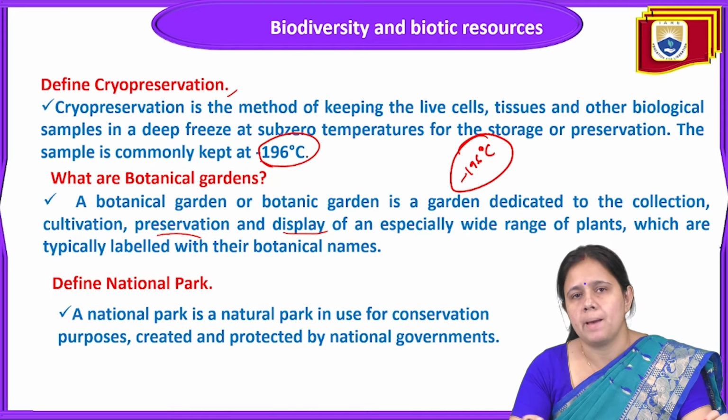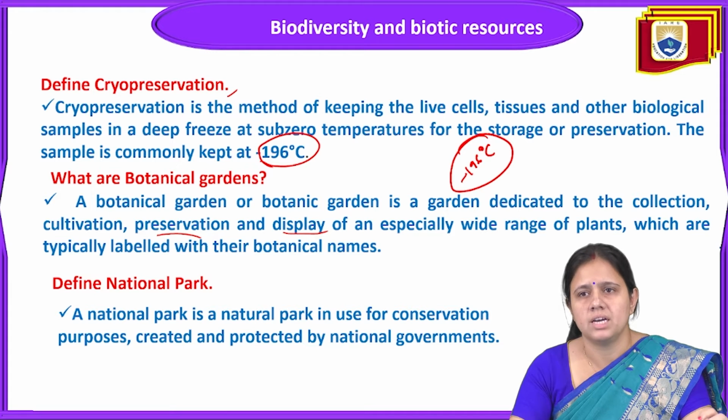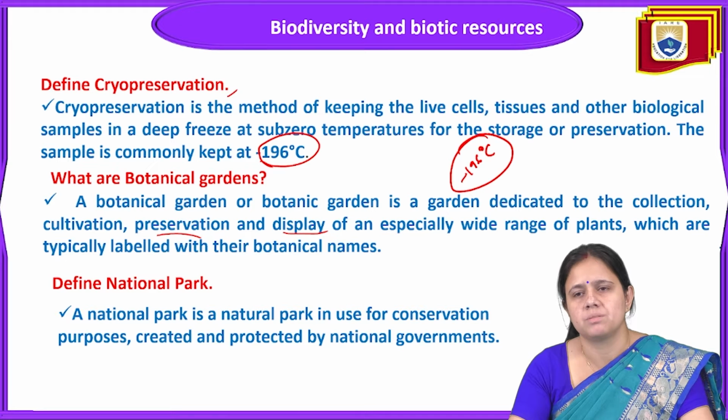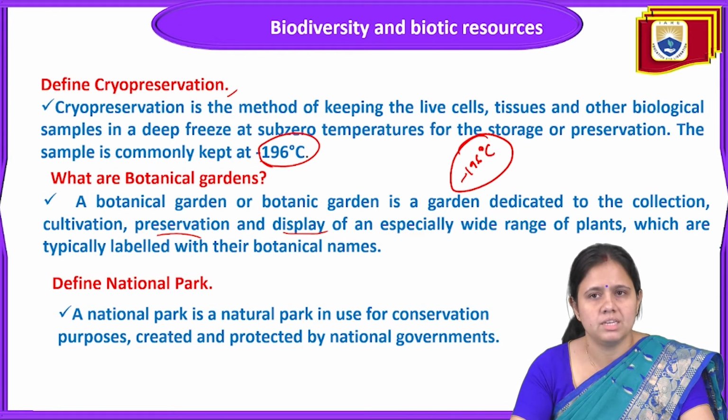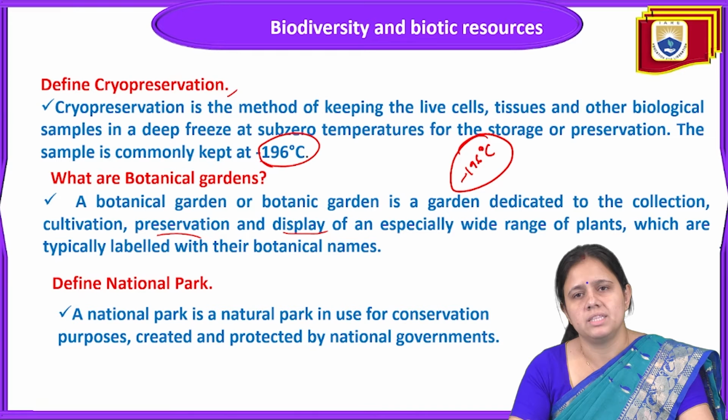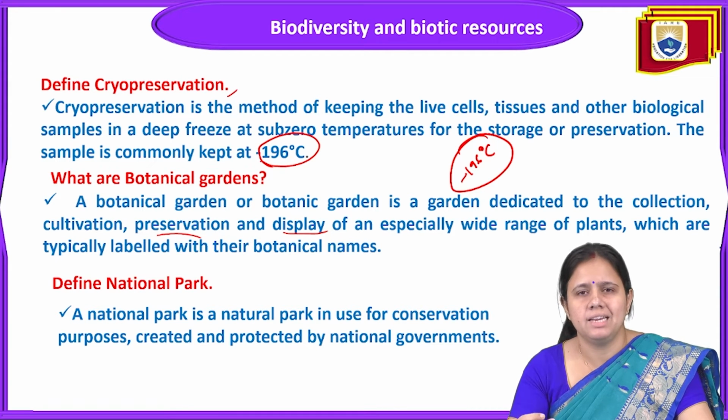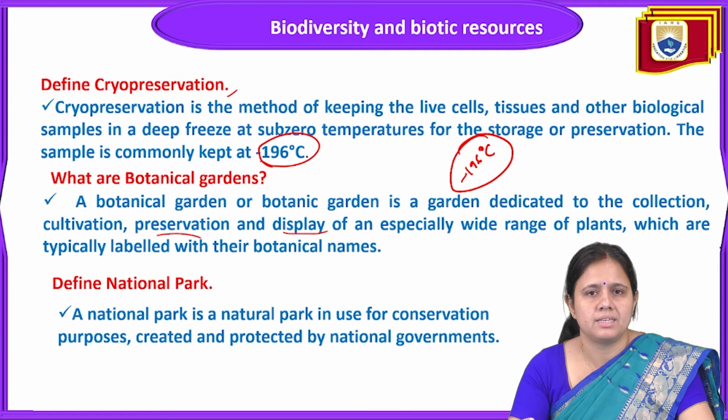So what happens in a botanical garden? It is dedicated to the collection of species, their conservation, and the display of an especially wide range of plants, which are typically labeled with their botanical names, so that we get information. Any layman can understand what the plant is.